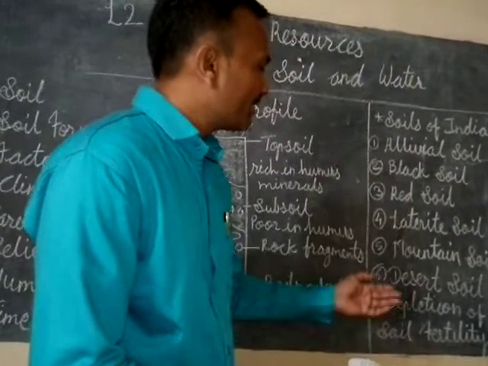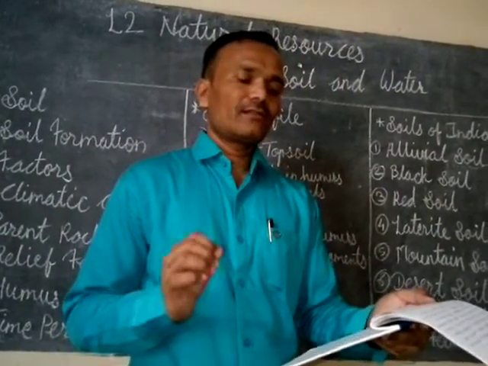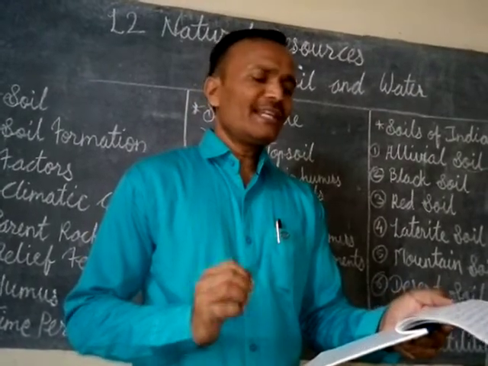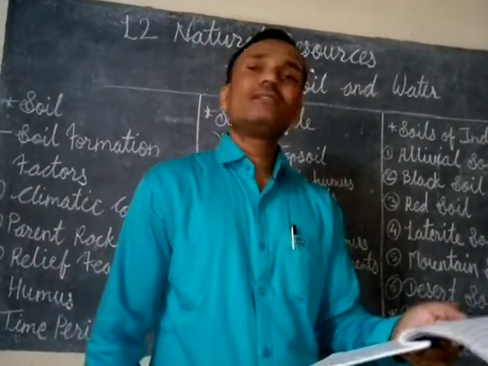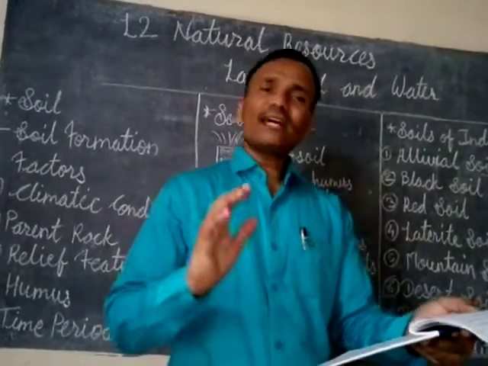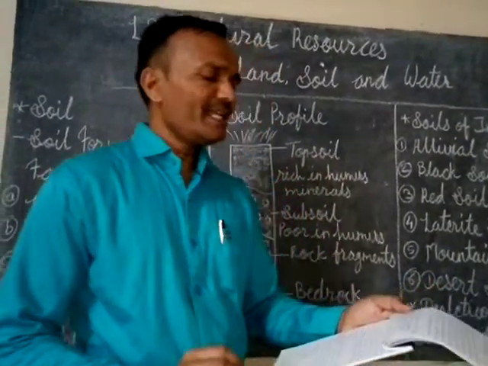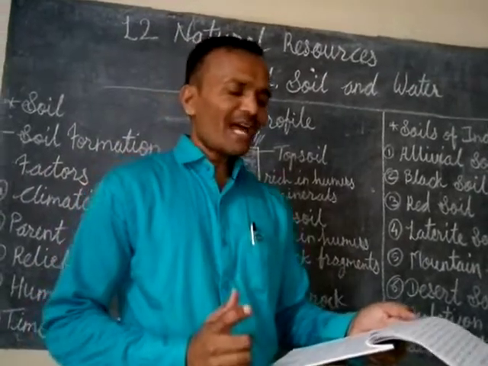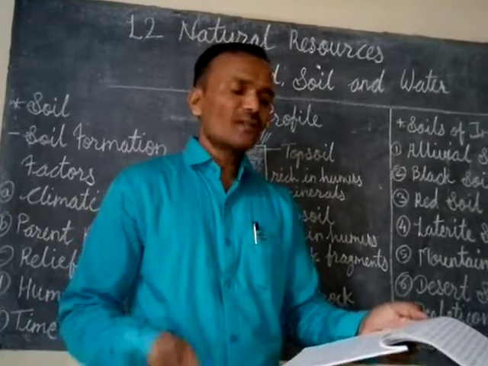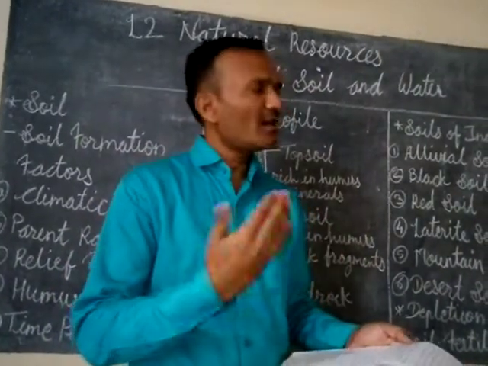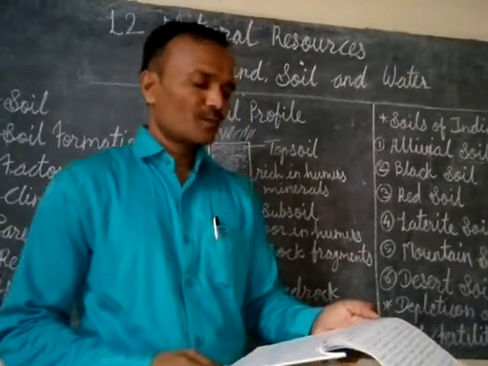The next is desert soil, found in the hot and arid regions. Arid means what? That region which is a dry one. It has a thick layer of sand. This is found in Rajasthan, and this soil is very porous. Because of that, it cannot hold the water, and we can grow a variety of crops with the help of irrigation. Means after proper irrigation, that land can produce more.